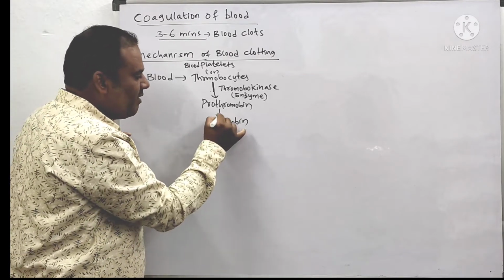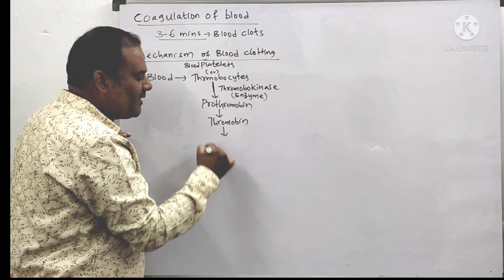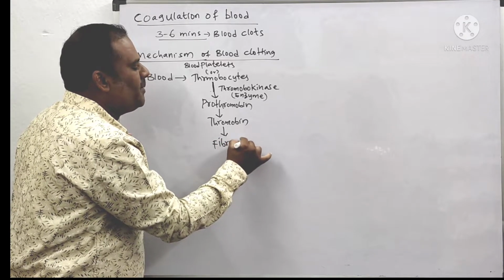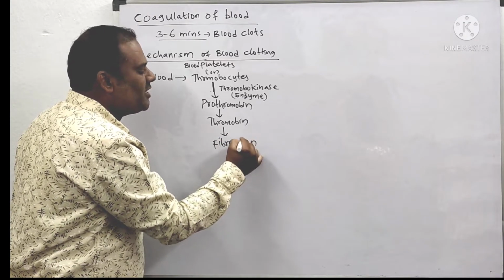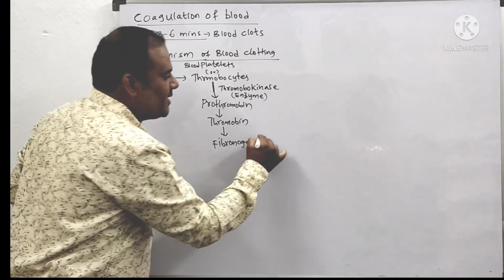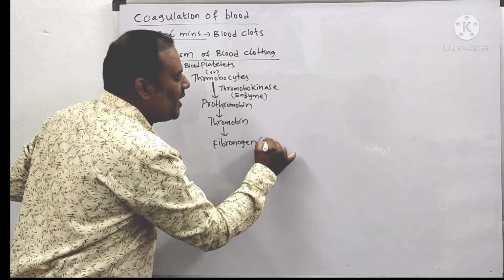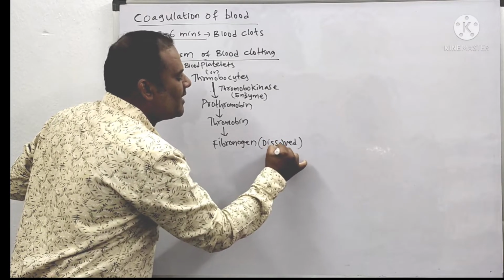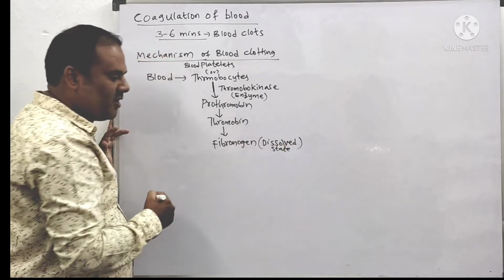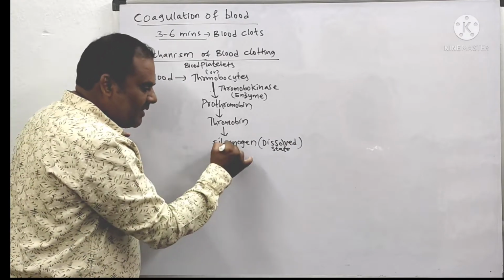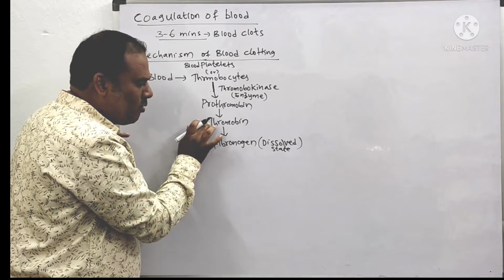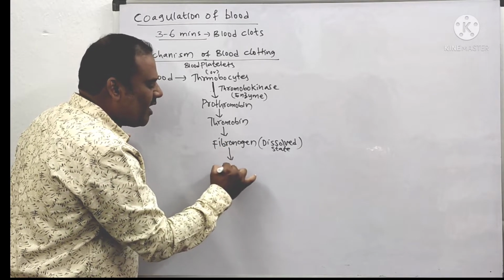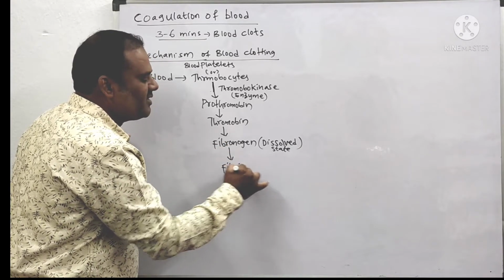This thrombin will act upon another protein called fibrinogen. Fibrinogen is present in the blood in the dissolved state. When thrombin acts upon fibrinogen, the fibrinogen is converted into fibrin.